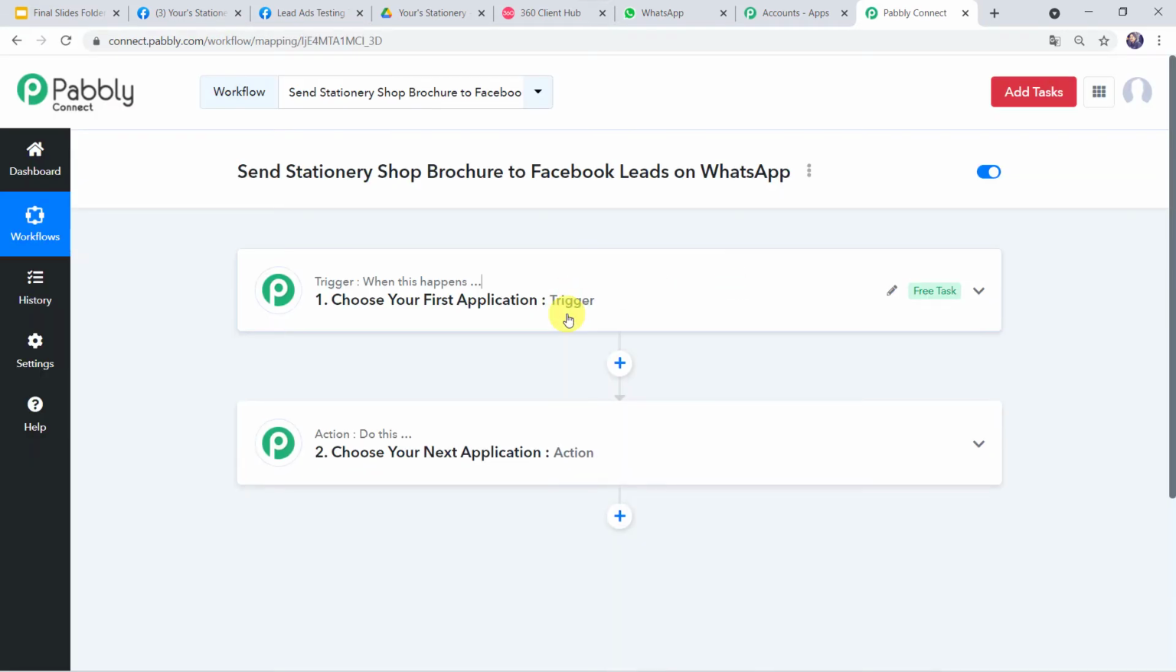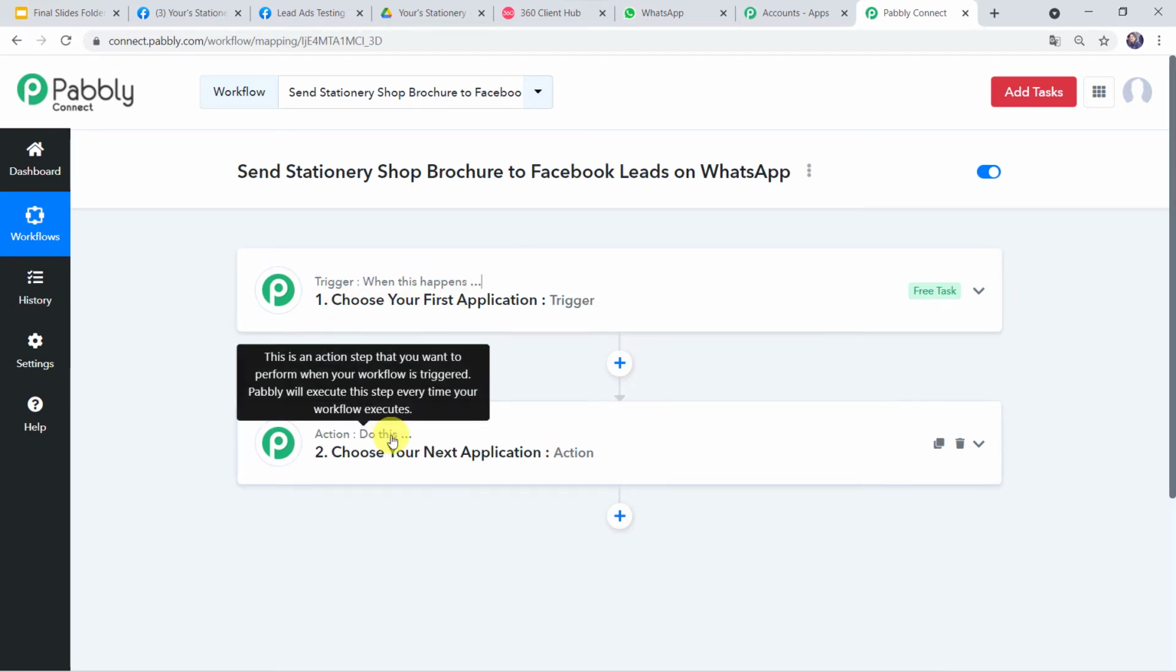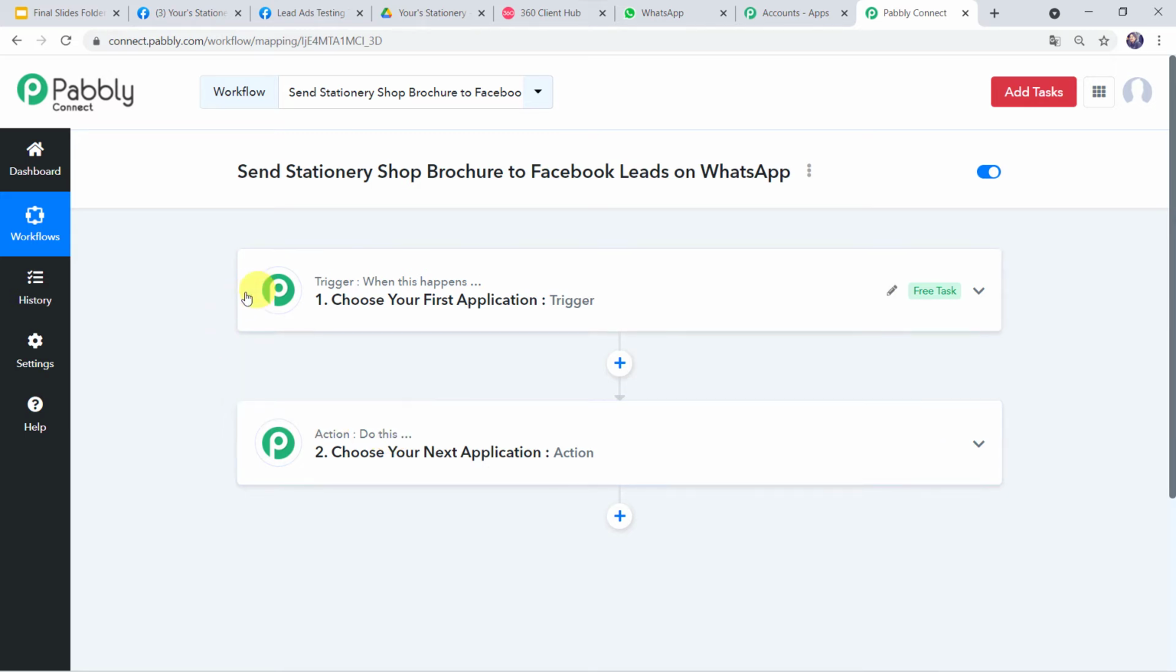Now here we can see a trigger window and an action window. So you might be thinking, what is this trigger? What is this action? So let me tell you, Pabbly Connect works on the concept of trigger and action. Trigger means when this happens, action means do this. So in this use case, we want that whenever the Facebook lead ad form is filled, automatically your stationery shop brochure is shared on the WhatsApp number of the customer.